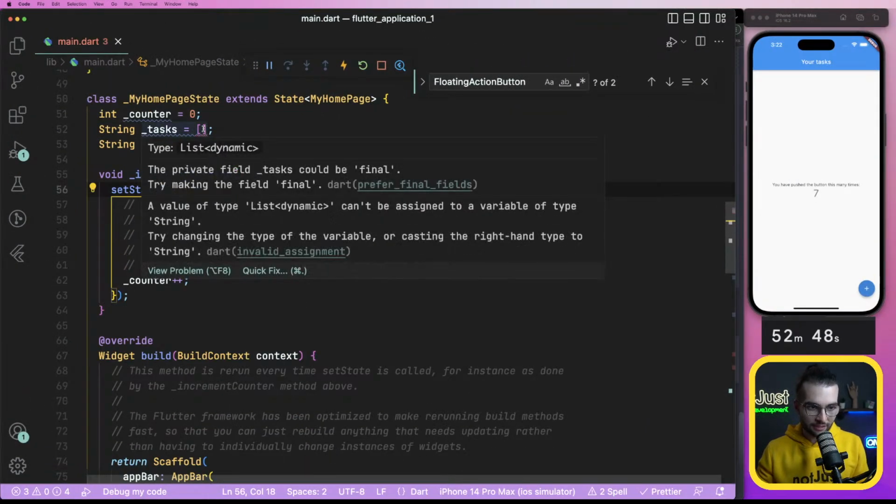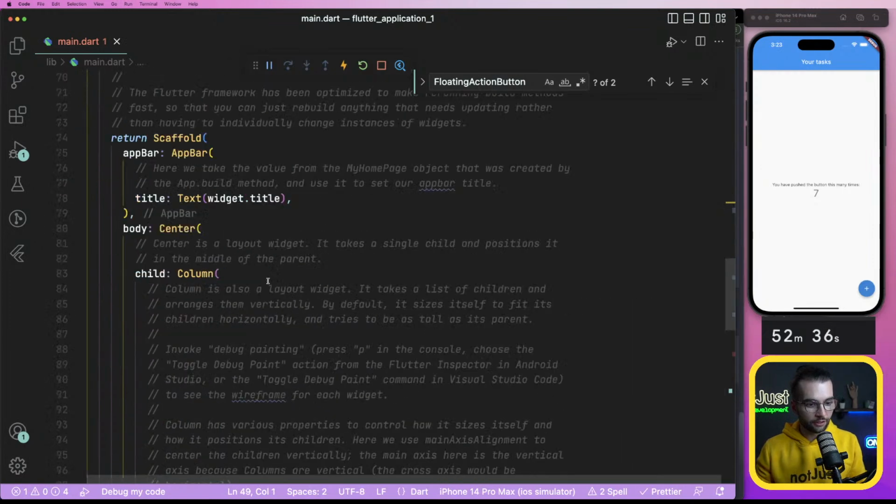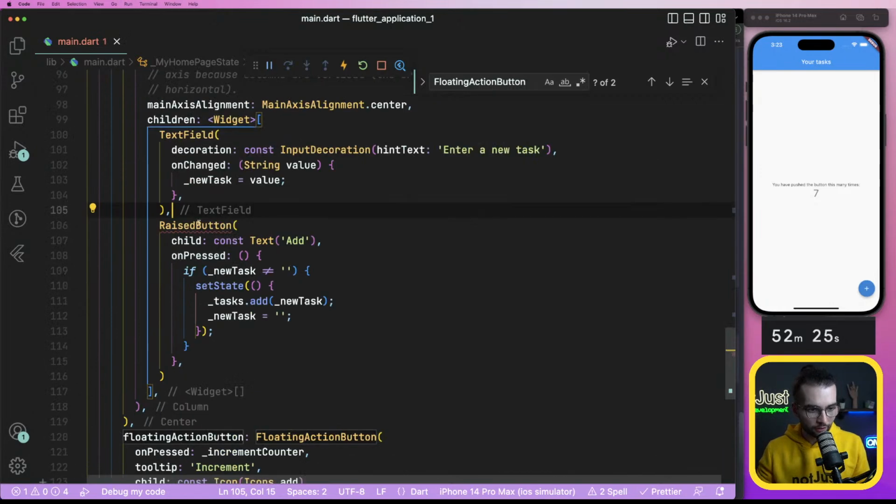So we have tasks. The private field task could be fine. No, making no. A value of type list can't be assigned to a variable of type string. It's a list then. Do you like this? Yes, you like this. And what's up with this raised button?